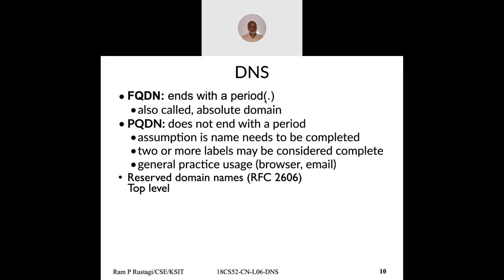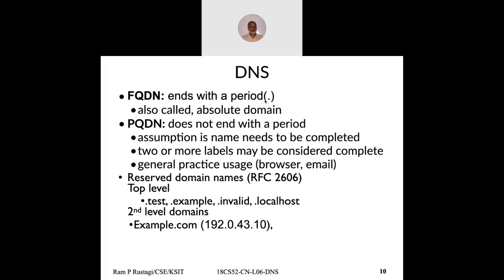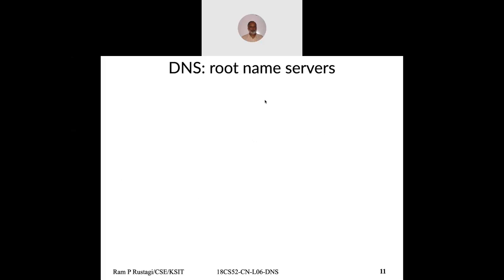At the top level, some names are reserved, like .localhost, .example, .invalid, and even some domains like example.net, example.com, example.org. These are reserved with fixed IP addresses. They are basically used for documentation purposes, but in real life you will not find those servers.